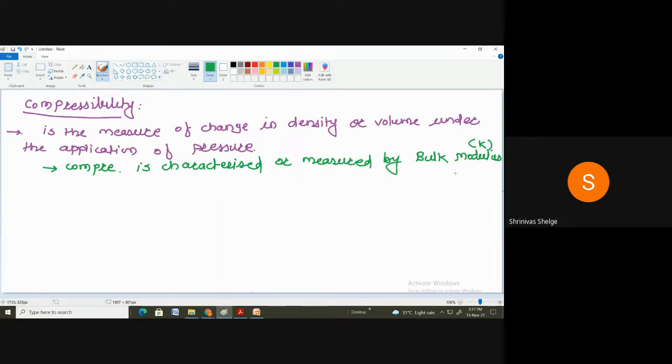The bulk modulus. As we decide the bulk modulus, after that we can decide the compressibility. So first we have to measure the bulk modulus K of the fluid.